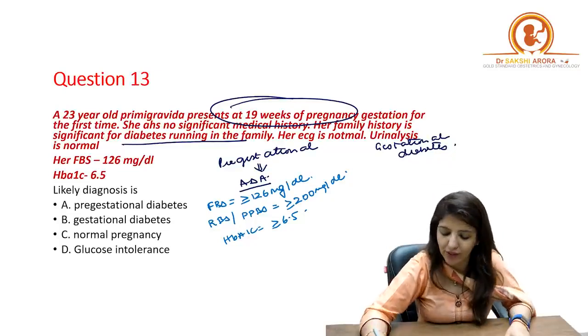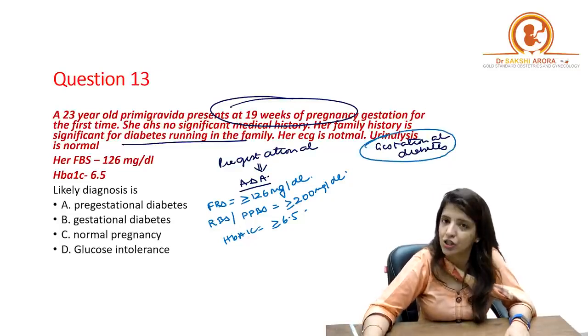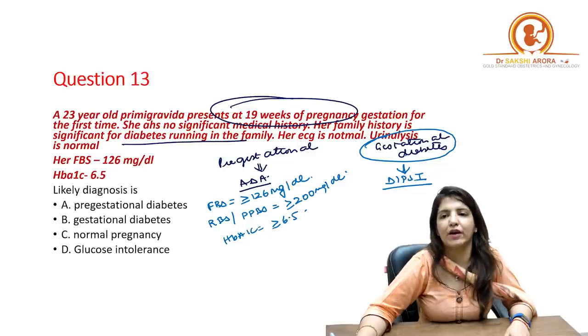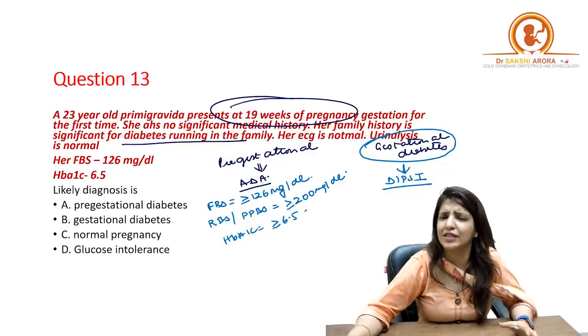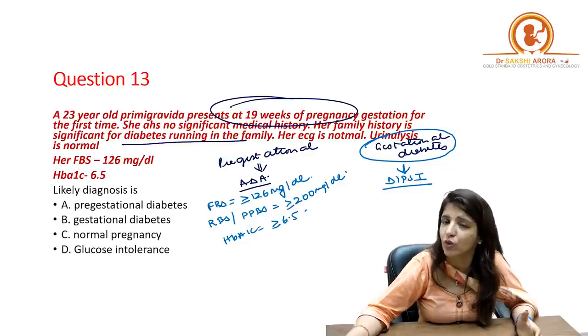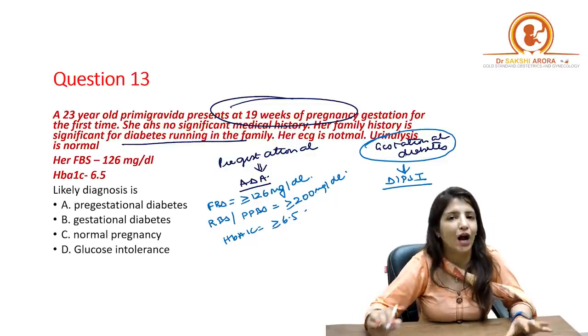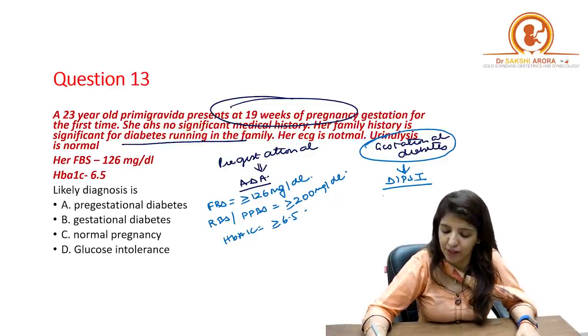On the other hand, for diagnosing gestational diabetes, the criteria we use is the DIPSI criteria. I have already told you so many times in the lectures and revision videos that whenever a patient comes for the first antenatal visit, irrespective of her previous meals and without any fasting, we give her 75 grams of glucose.